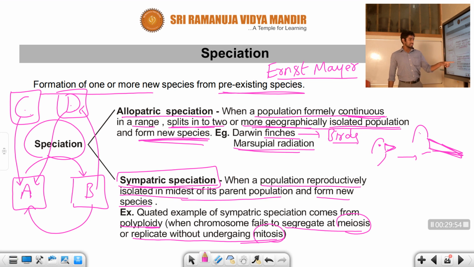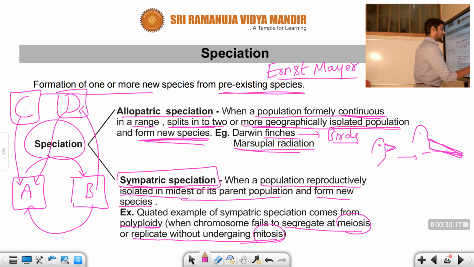So the quoted example of sympatric speciation means these species are developed from the polyploid parent. Polyploidy means the chromosomes fail to segregate at meiosis. That means haploid chromosomes are not formed at the end of meiosis. So this is called sympatric speciation.